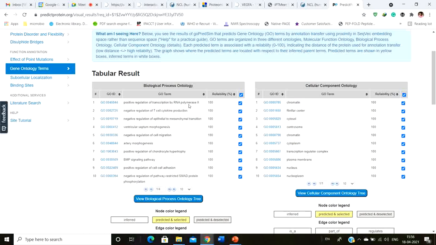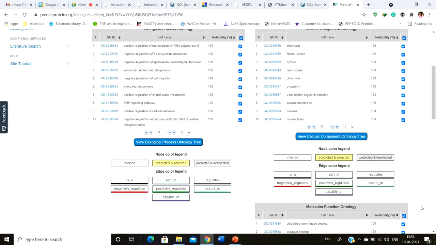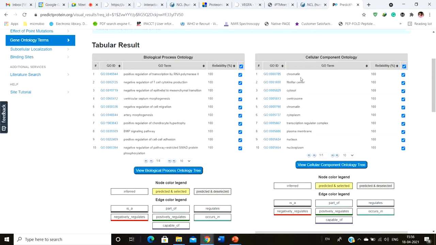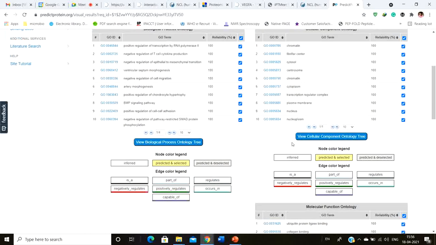Okay, by that they actually predict the score of this particular thing. And next you have the cellular ontology component, where this particular protein is localized. These are the newer things that I can see. So they say this particular protein is usually present in the cytoplasm, in the nucleus, or in the nucleoplasm. Obviously, if it's going to bind to RNA-pol2 and all, then obviously it's going to be present in the nucleus, right?